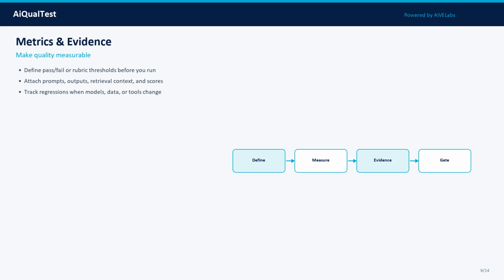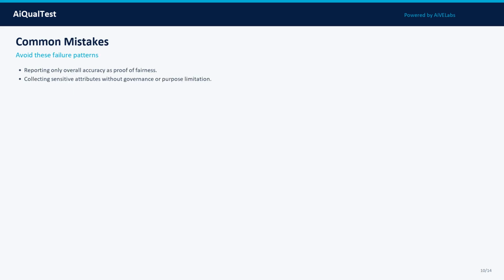Common mistakes slow mature programs. Mistake 1: reporting only overall accuracy as proof of fairness. Mistake 2: collecting sensitive attributes without governance or purpose limitation. Mistake 3: treating fairness as a one-time pre-launch checkbox.